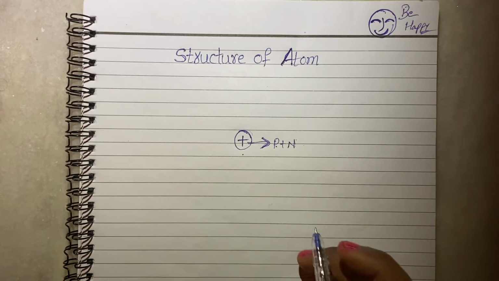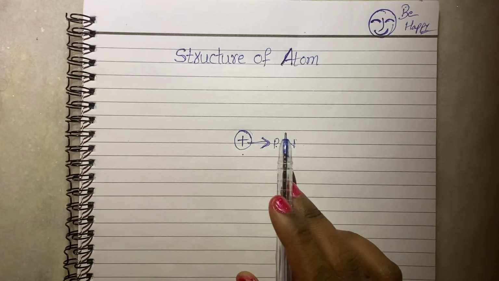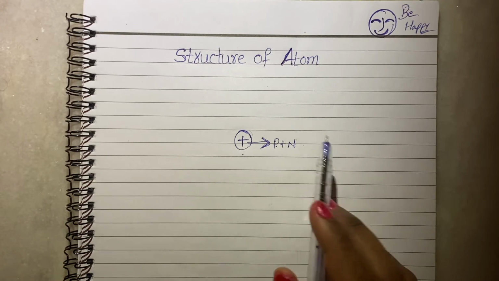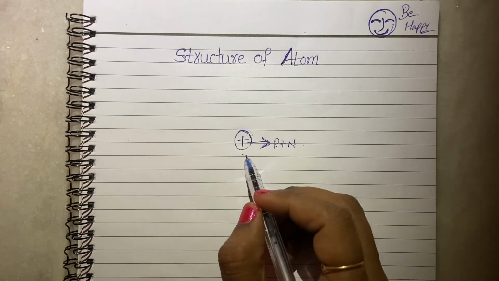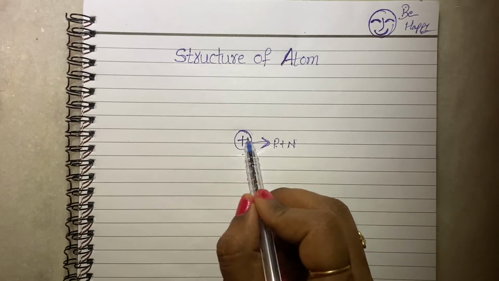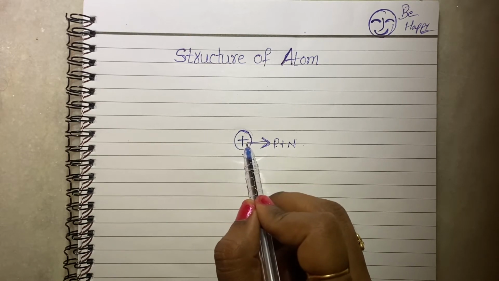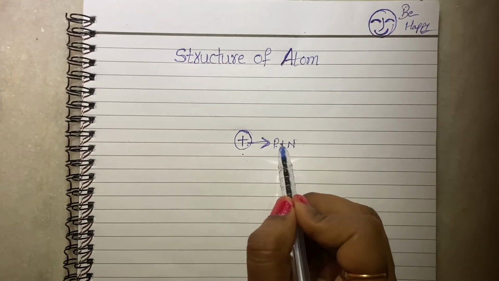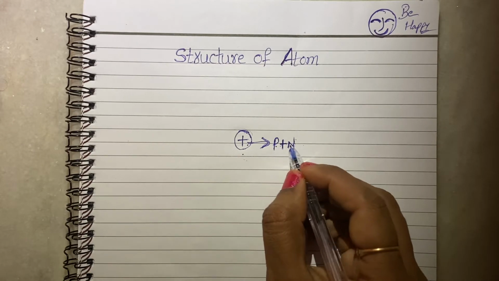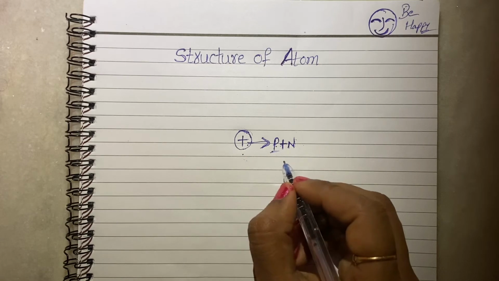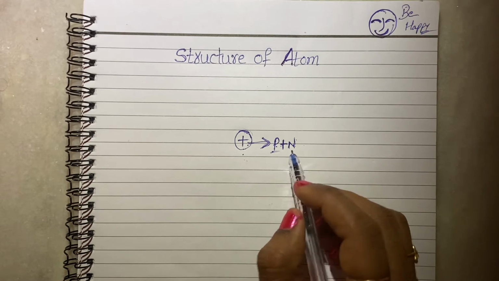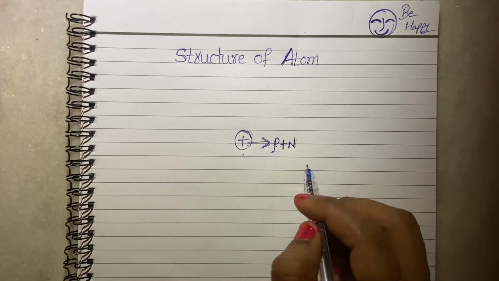Just close your eyes when I am explaining about electrons and all. You have to think that the electrons are revolving like that. You have to imagine. Okay. See here, in the center of the atom, the nucleus is present. In the nucleus, the protons and neutrons are present. Because of these protons and neutrons, the atom gets its mass. The proton carries a positive charge and the neutron has no charge. This is about the nucleus of the atom.